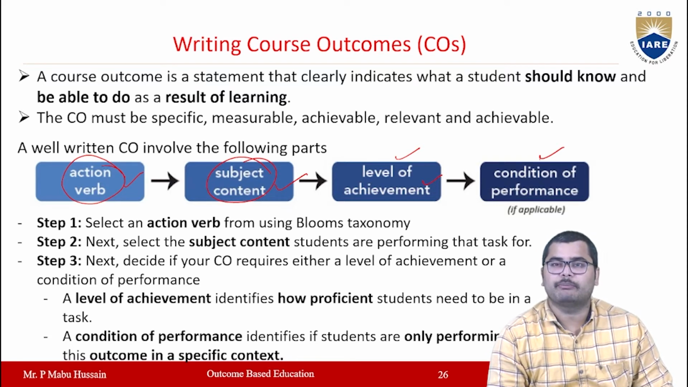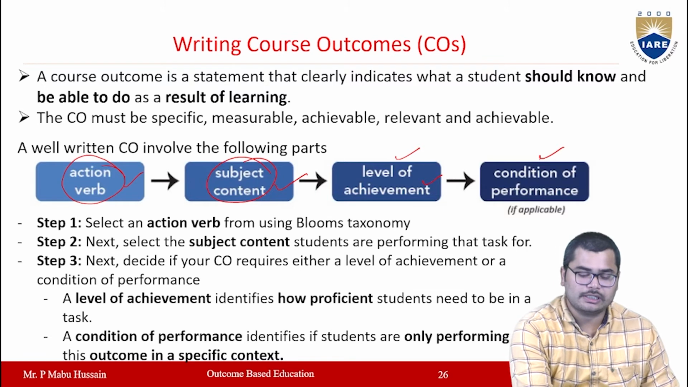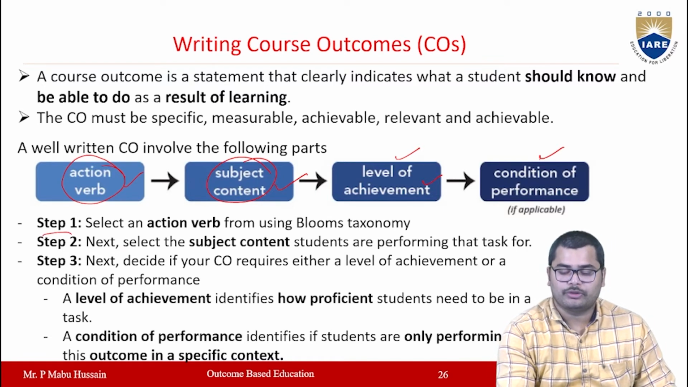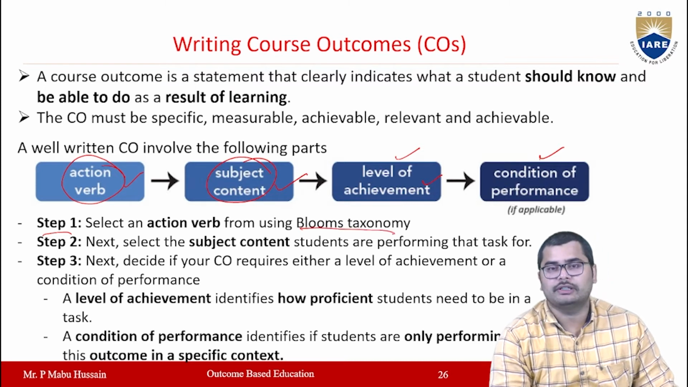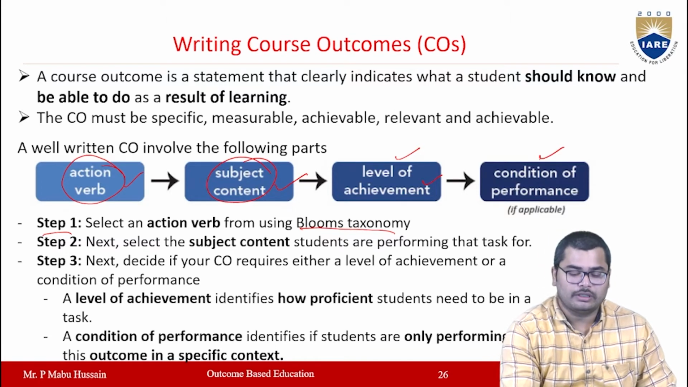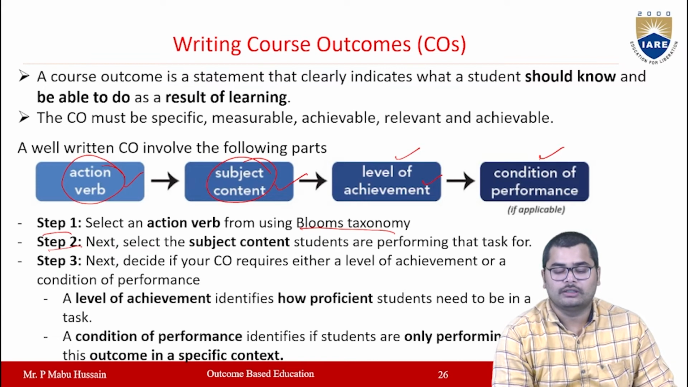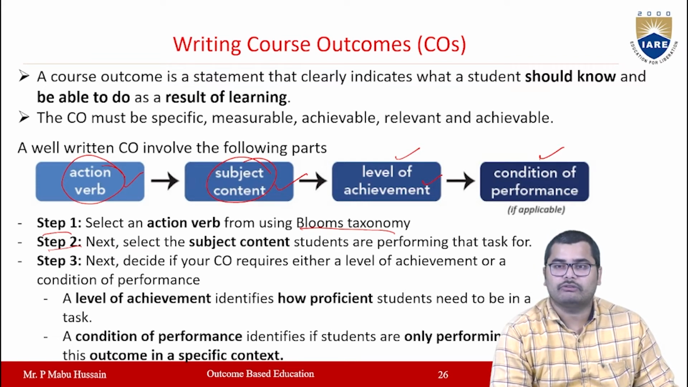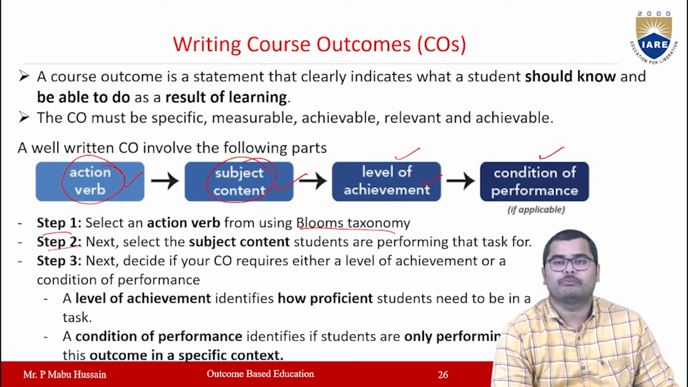If you want to write a particular CO, the first step is that you have to select an appropriate verb from Bloom's taxonomy. We have defined some verbs in each level of Bloom's taxonomy. Now you have to select one action verb from those Bloom's taxonomy verbs. Then after selecting the action verb, in the second step, you have to select the subject content, that is, what the students are expected to perform.